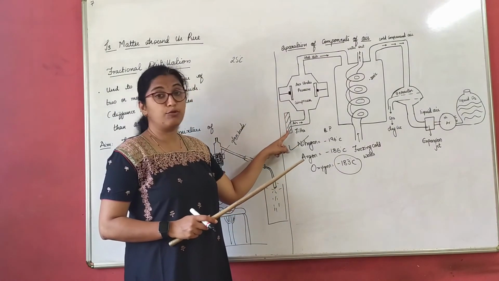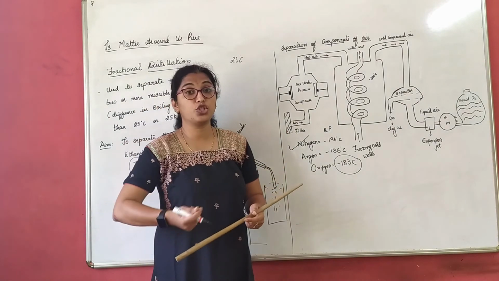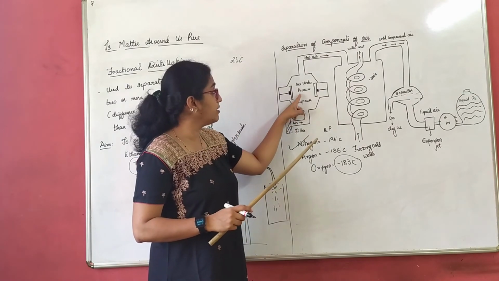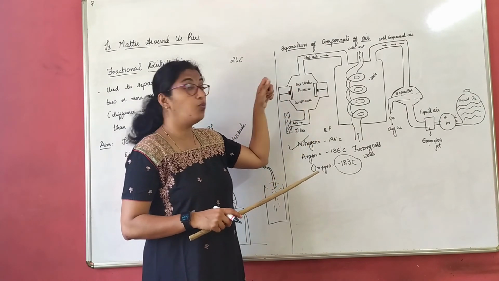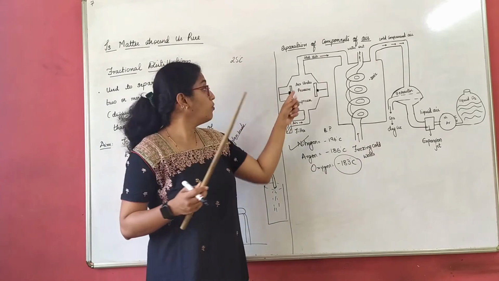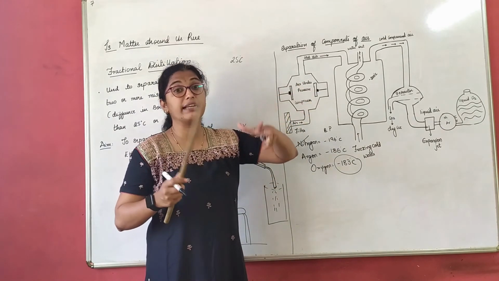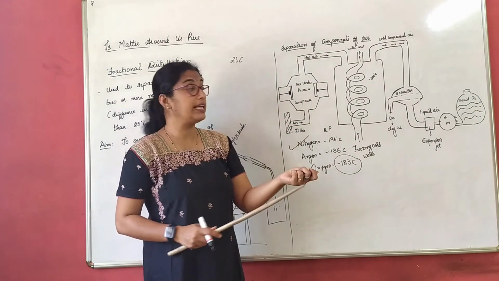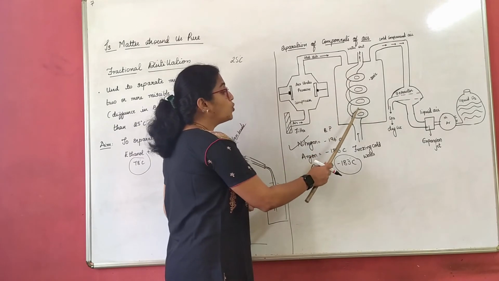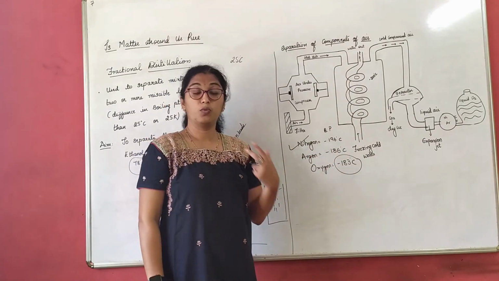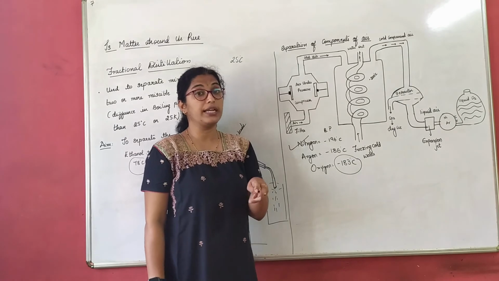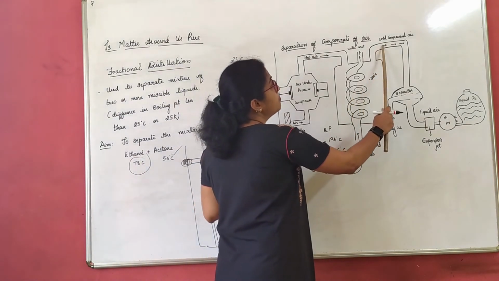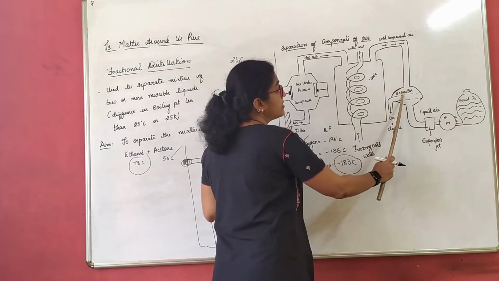Initially, the air is passed through a filter. It is a composition of oxygen, nitrogen, carbon dioxide and argon. From this air filter, it moves to the compressor, where under very high pressure the air gets compressed. Since the pressure is high, temperature also is very high. Then it is passed through the cooling or freezing cold unit. What basically happens in the freezing cold unit? It cools, right? Once it cools, it is made to move to the next column, that is the separator.